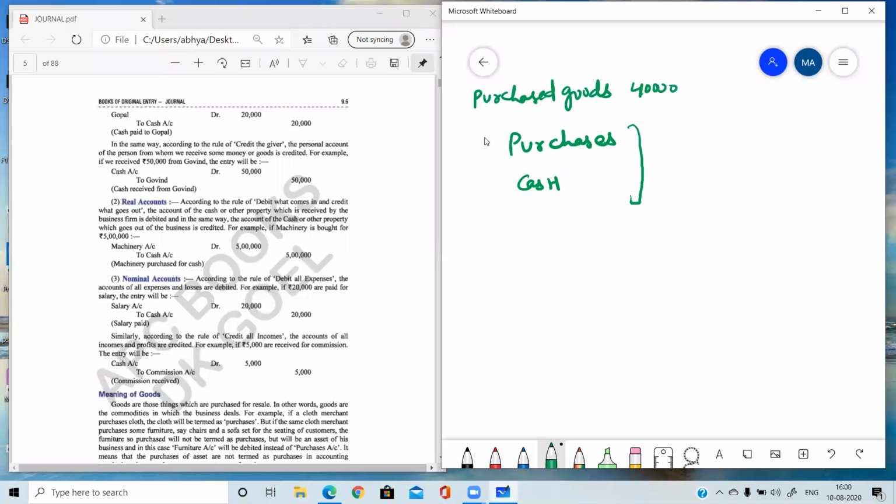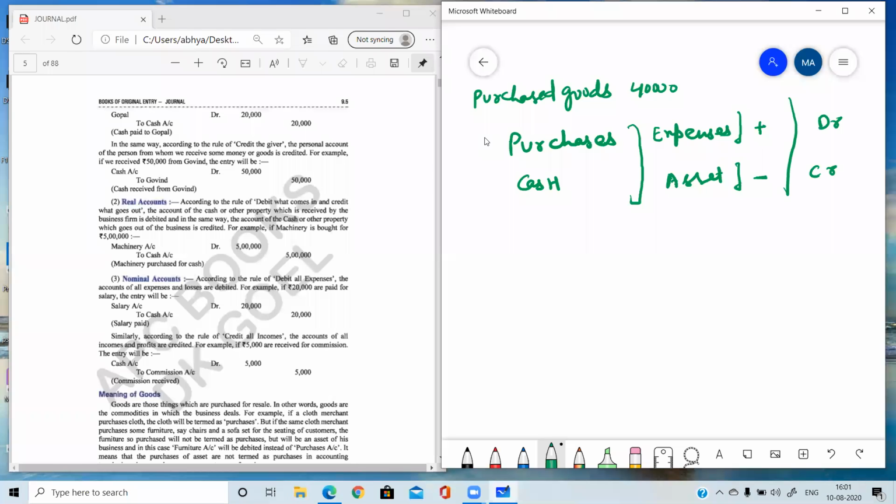So now we need to find out the nature of the account. Purchases, nature, expenses. Cash, nature, asset. Okay. So expenses is increasing and cash we need to pay, so cash is decreasing. So now tell me which will be debited, which will be credited. Yes, whenever expenses increase, it is debited and when asset decreases, it is credited.